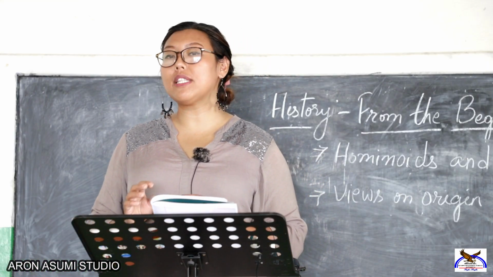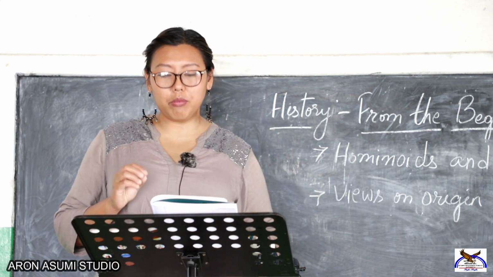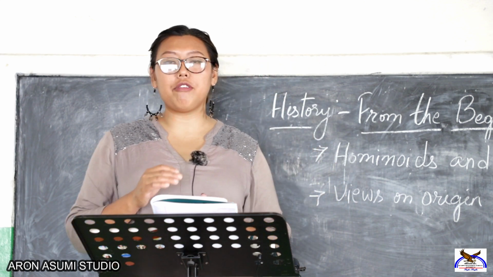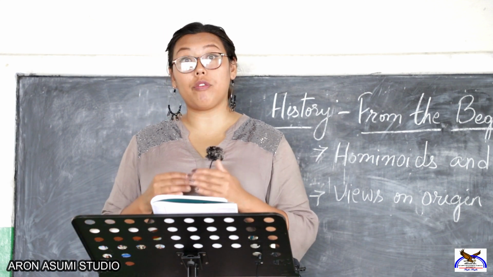The second one is called the regional continuity model. The supporters of the replacement continuity model hold that modern humans originated only in one particular place, that is in Africa, and they gave the following points in support of their view.